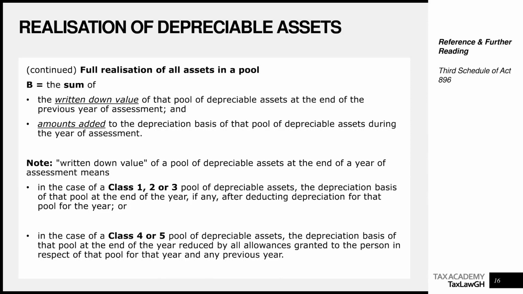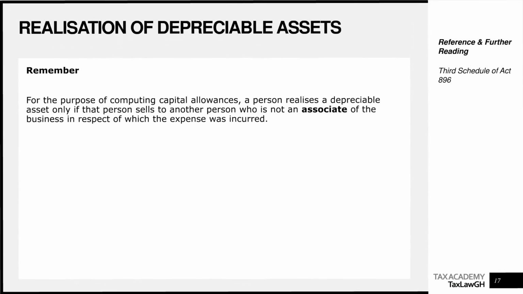So we are saying written down value of a pool at the end of the year means in the case of class 1, 2, or 3 pools, the basis of the pool at the end of the year, if any, after deducting depreciation for the year. In the case of 4 and 5, the same principle. So we know what written down value means. It is the total at the end of the year, which is written down value brought forward plus additions less any realizations. Remember, this is very, very crucial.